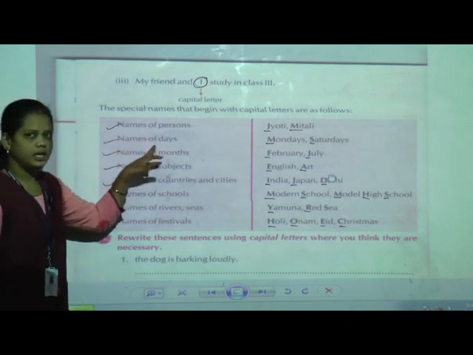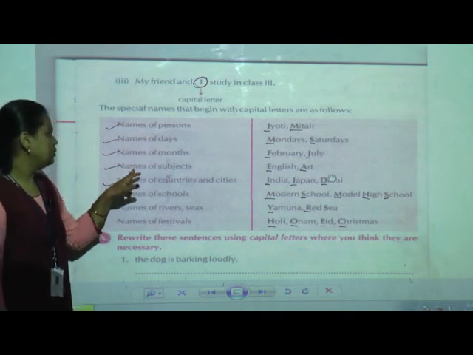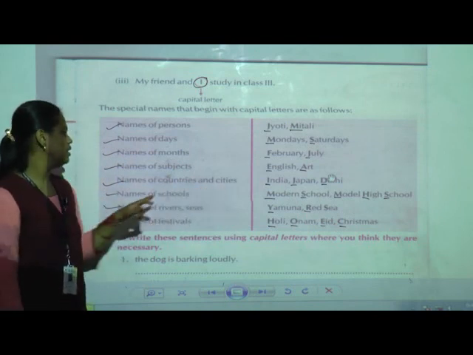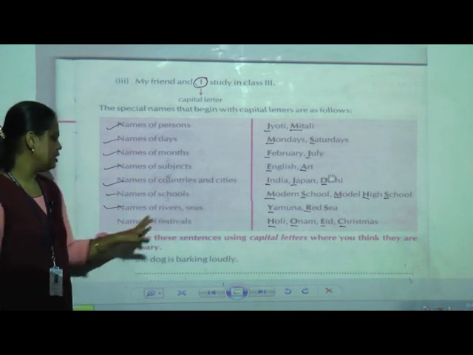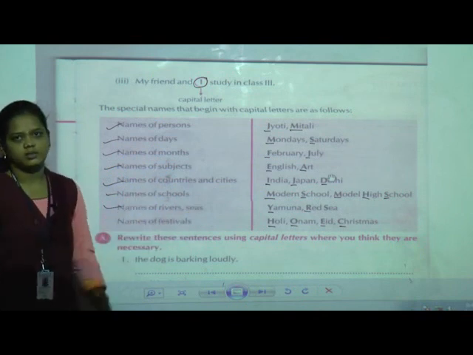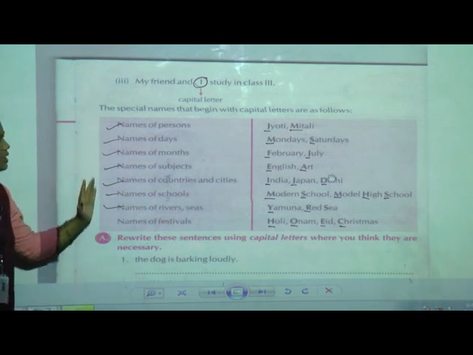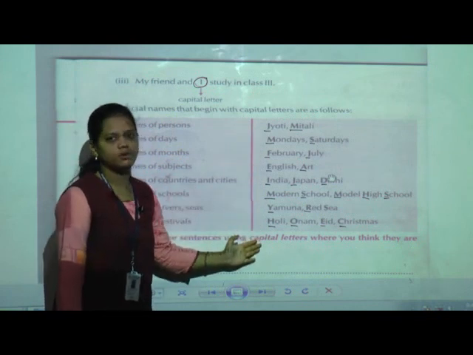Again, names of days, names of months, names of subjects, names of countries and cities, names of schools, names of rivers, seas, names of festivals. Okay. We can see that these special names begin with capital letters, as follows.